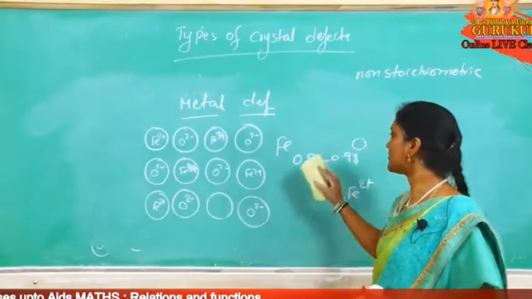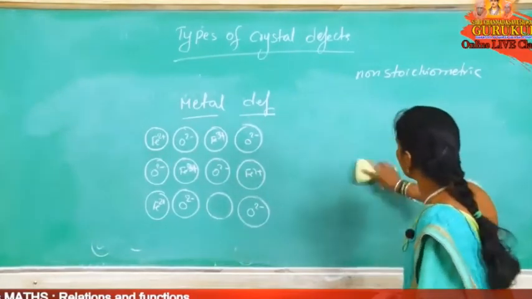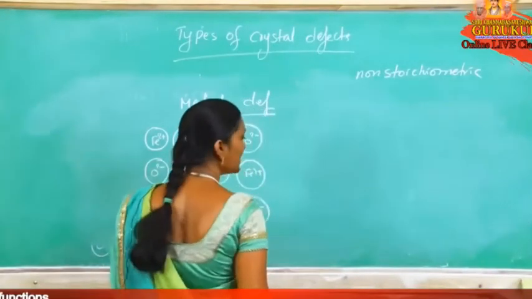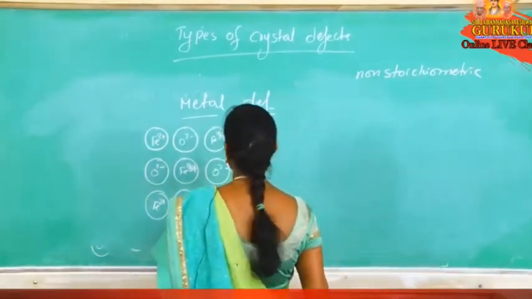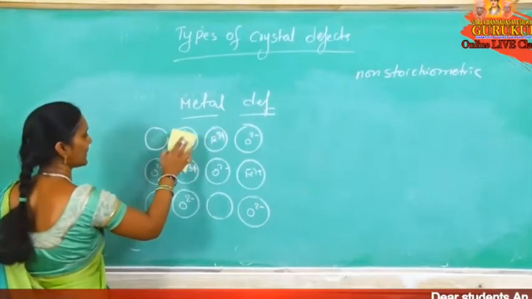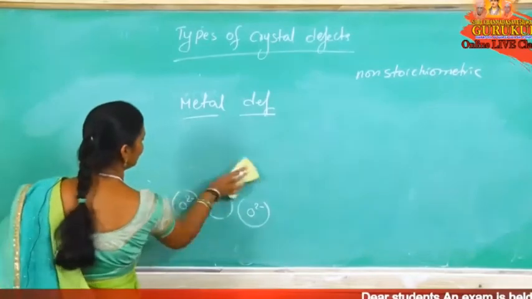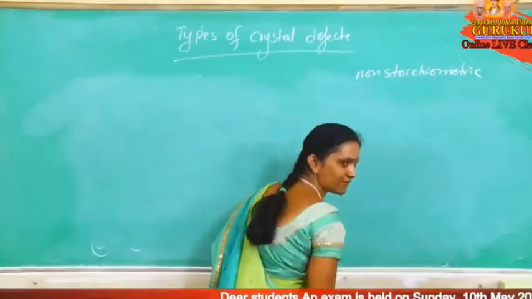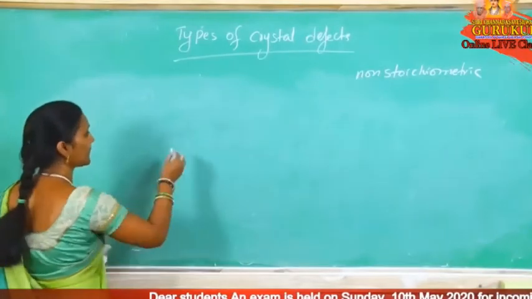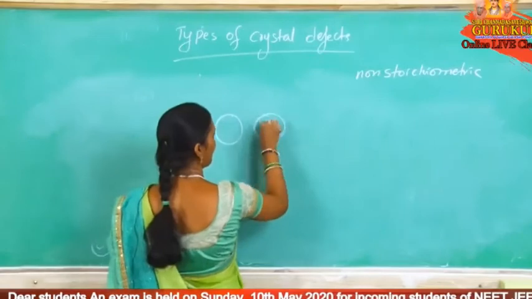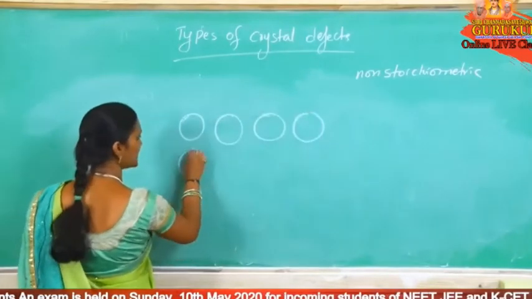Okay, so the last defect is the impurity defect. This is also like metal deficiency. What is this impurity defect? One more time I will draw the lattice sites.